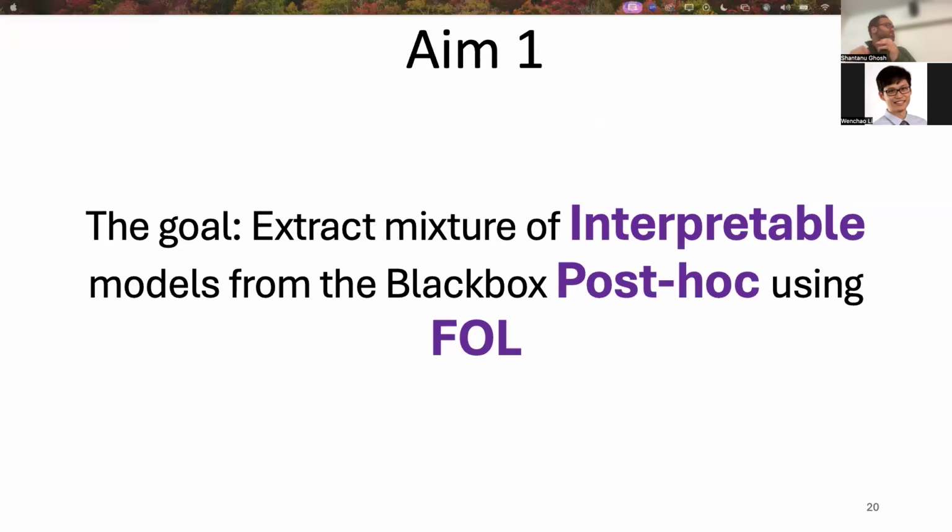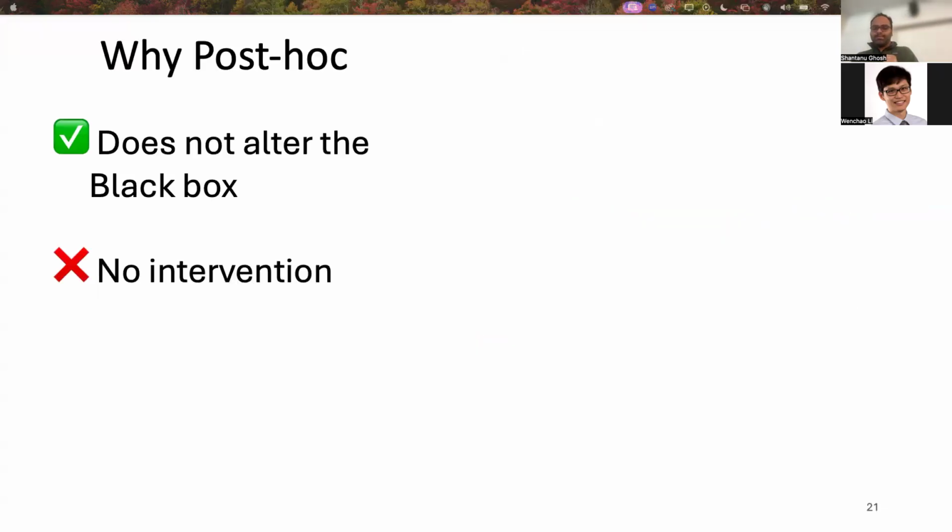So let's first dive deep into AIM1, where we're going to extract a mixture of interpretable models out of the black box post-hoc using first-order logic. So let's first decode why we need post-hoc, first-order logic, or FOL, and interpretable models.